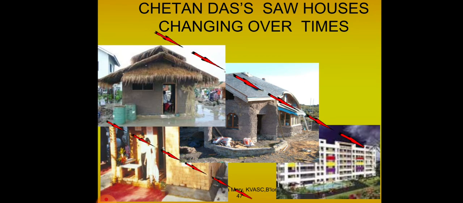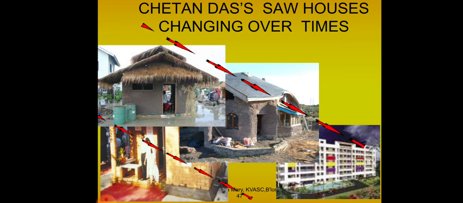You can see here the arrow mark. So earlier it was a mud house. The floor was made of cow dung and mud mixed. Later on, what happened? Here you can see the changes. It was a building with cement, and later it was a multi-storey building.